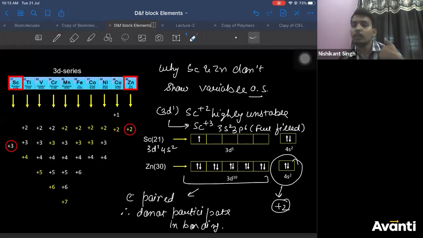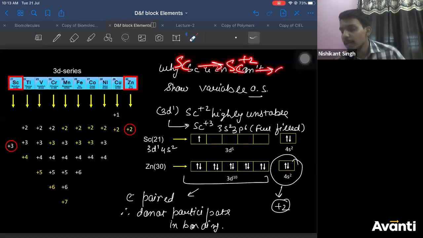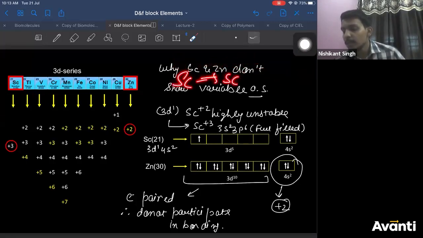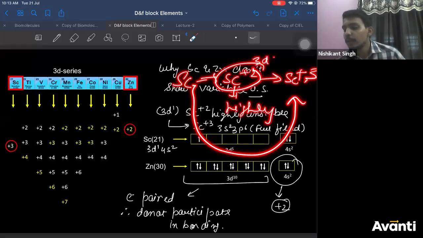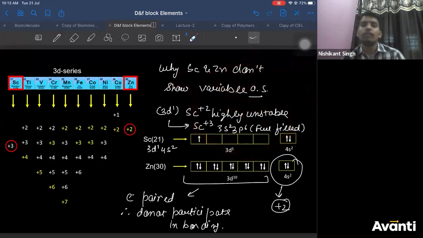That's why it will lose that electron easily. Therefore, scandium directly gets converted to scandium +3. Scandium +3 is stable due to fulfilled configuration. Is that clear, Sanjana?